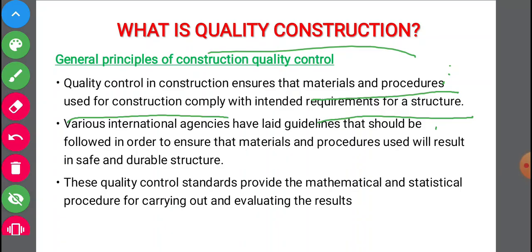So not only slab thickness, we also have the reinforcement details, what should be the spacing between the reinforcement, and all those details will matter. So it depends on the type of structure which materials are to be used and what are the processes to be followed to meet the requirements of the structure. So at last it is the structure which will decide what materials are to be used and what processes are to be carried out to reach its requirement for quality.